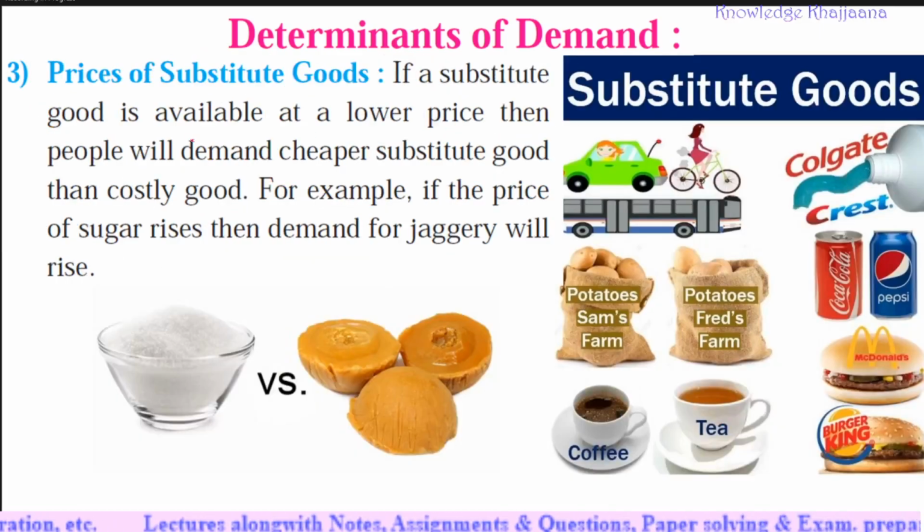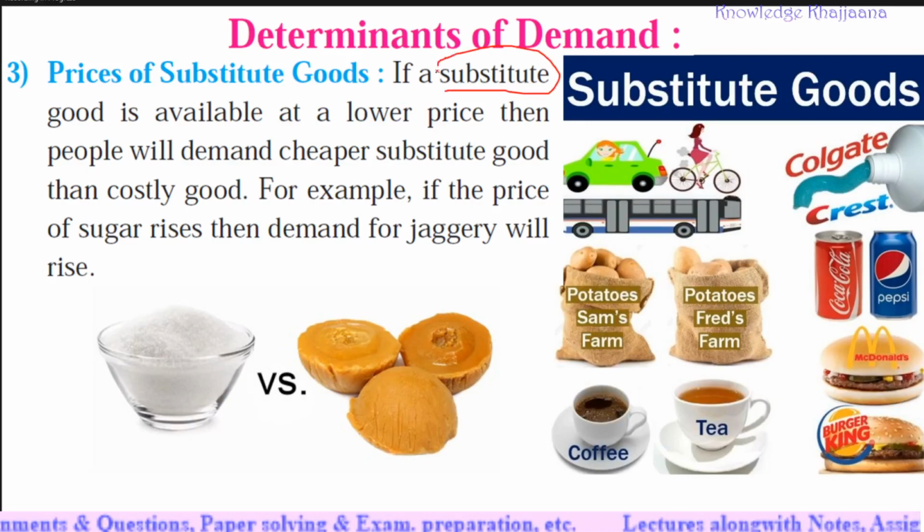Next, price of substitute goods. If a substitute good is available at a lower price, and substitute means the one which can be consumed instead of that main good, then people will demand the cheaper substitute good rather than the costly good, right?